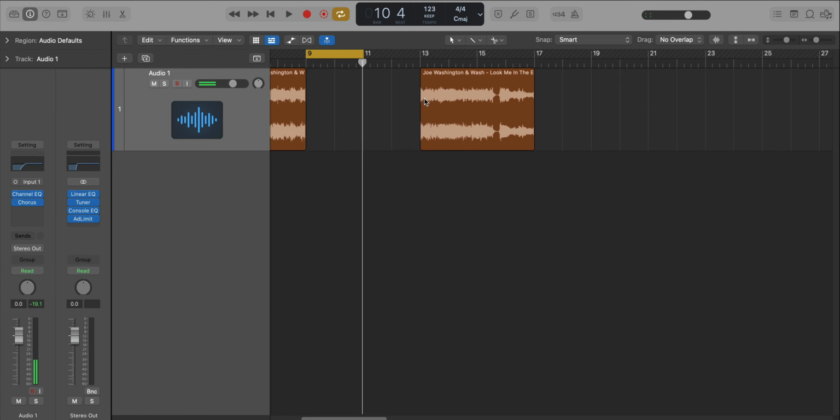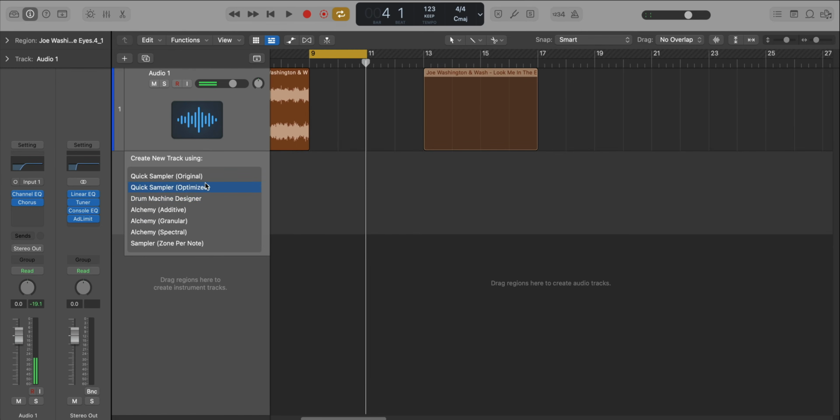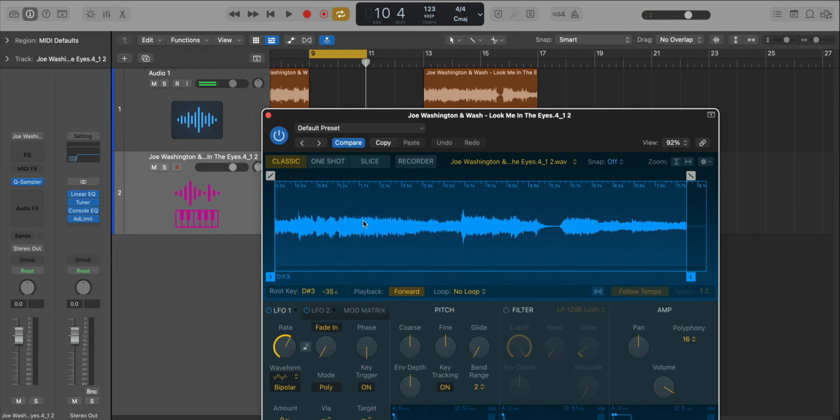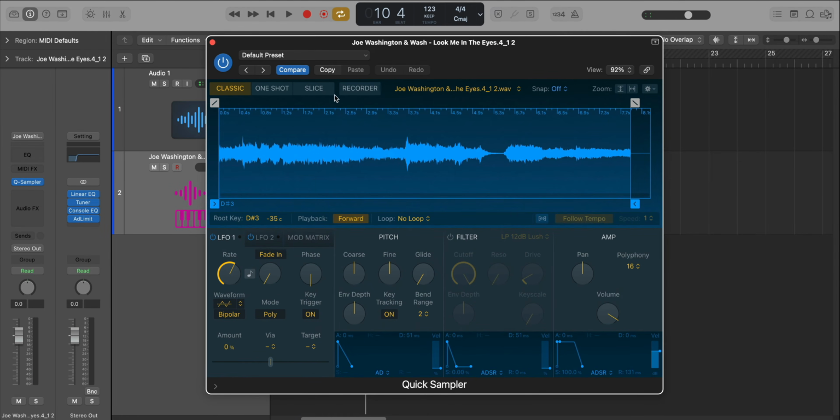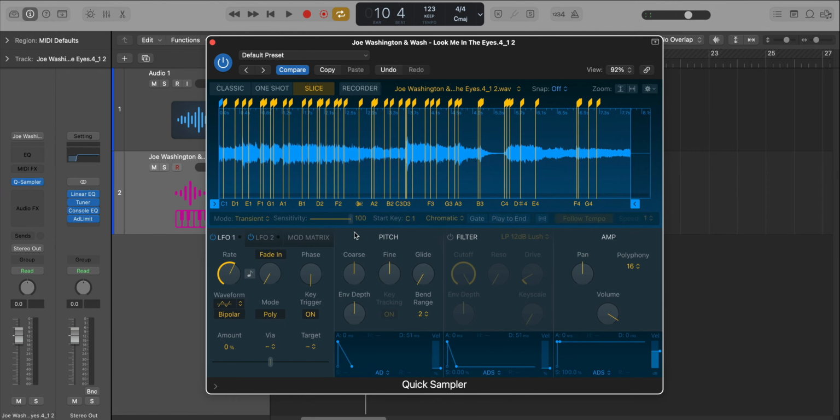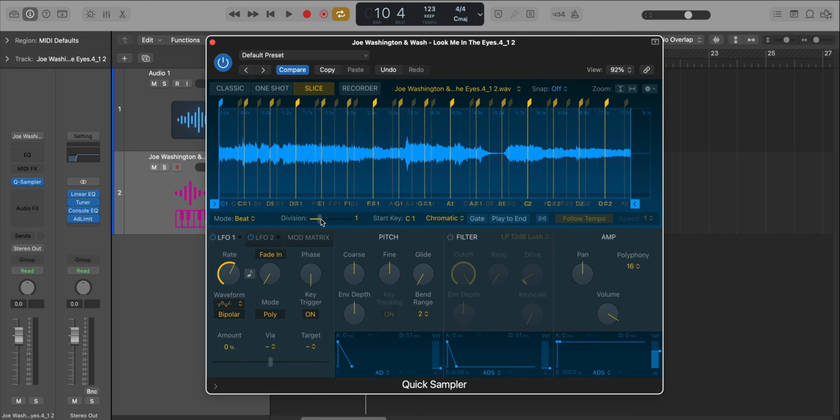Now let's get to the main sample chop of First Person Shooter. So what we're going to do is drag this, bring it into a gray area, and go to Quick Sampler Optimized. And we're going to chop this up. So we're going to go over to our slice mode. We're going to change our mode to beat divisions, and we're going to move our division time to 1.